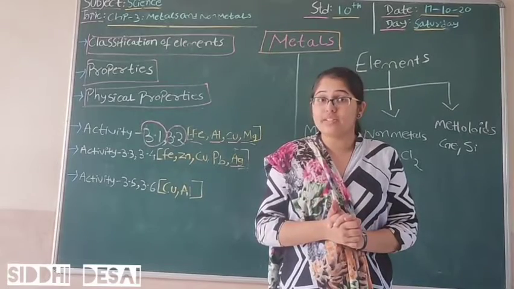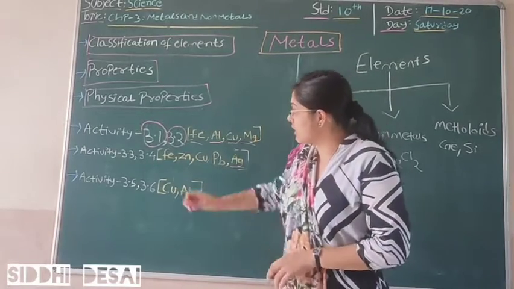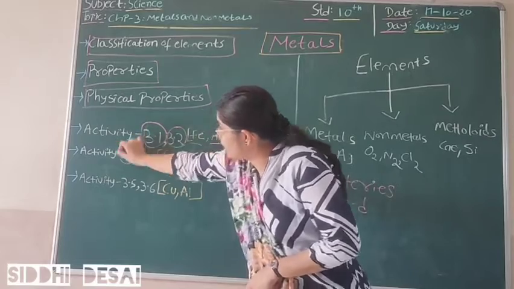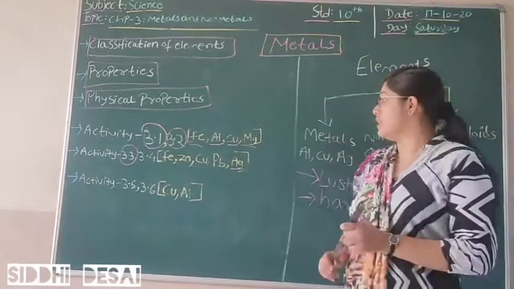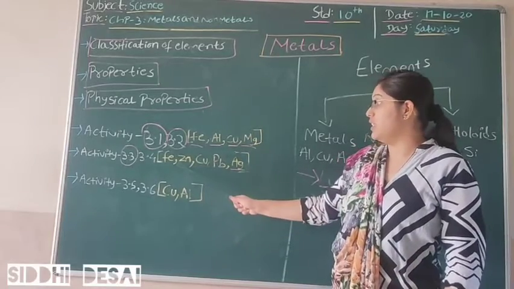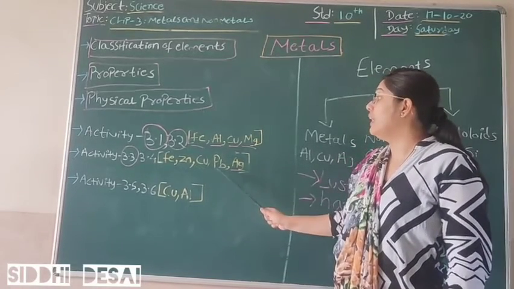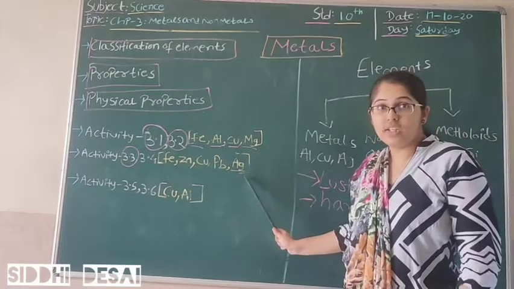What are we going to do in this activity? In activity 3.3 we are going to take metals such as iron, zinc, copper, lead and Ag.